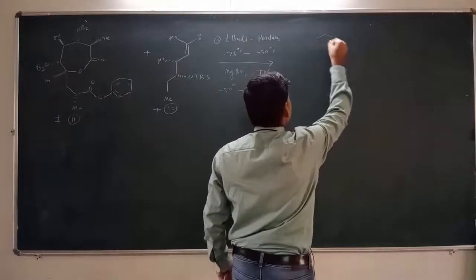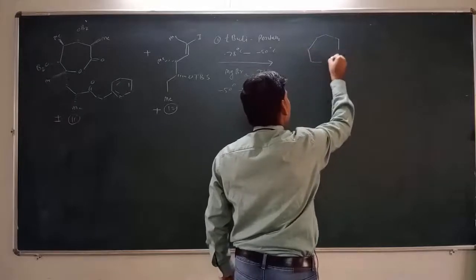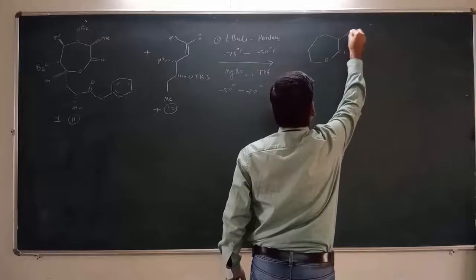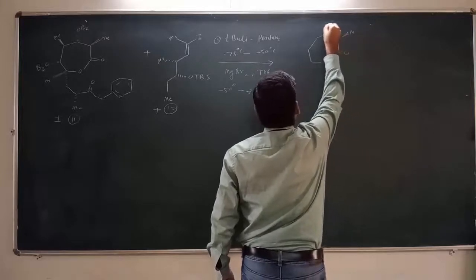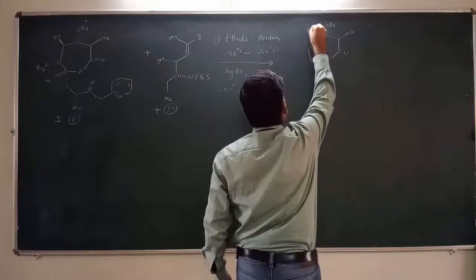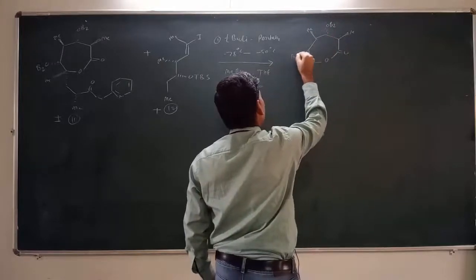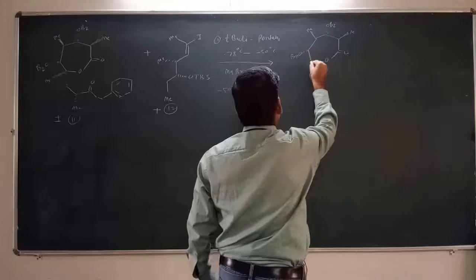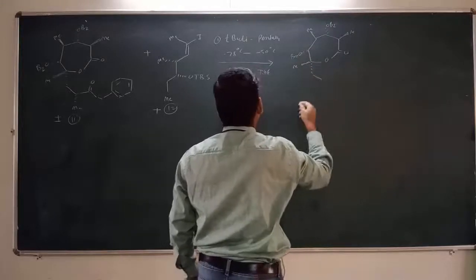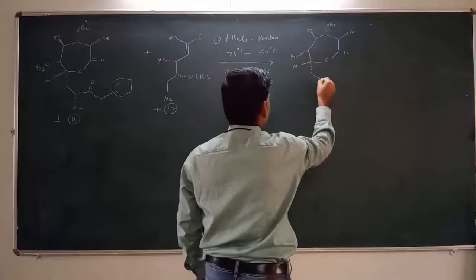Here is the carbonyl compound, then this methyl group, then a benzyl protected alcohol, then a methyl substitution, again a benzyl protected alcohol, and this methyl is above the plane and the remaining substitutions will be like this.